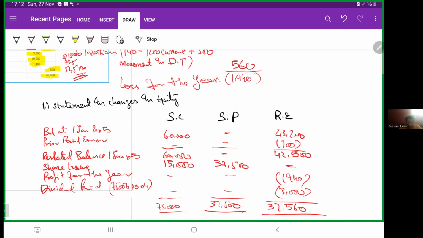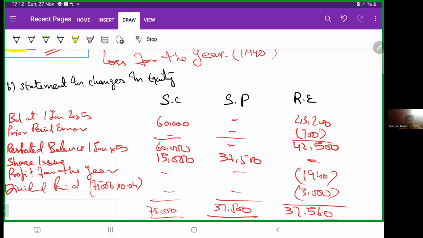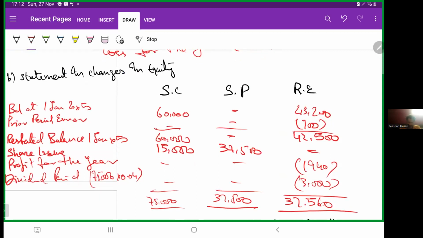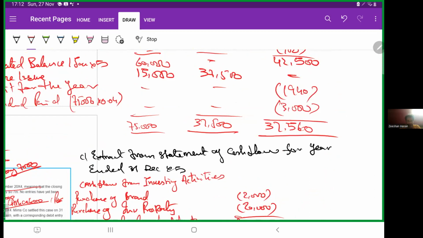Moving on, share issue: none, share premium none, and 1,940 from retained earnings related to the loss. Dividend paid: we have a total of 75,000 shares now times 0.04 the dividend rate. So 3,000 negative. Closing balance will be 75,000, 37,500 and 37,560.